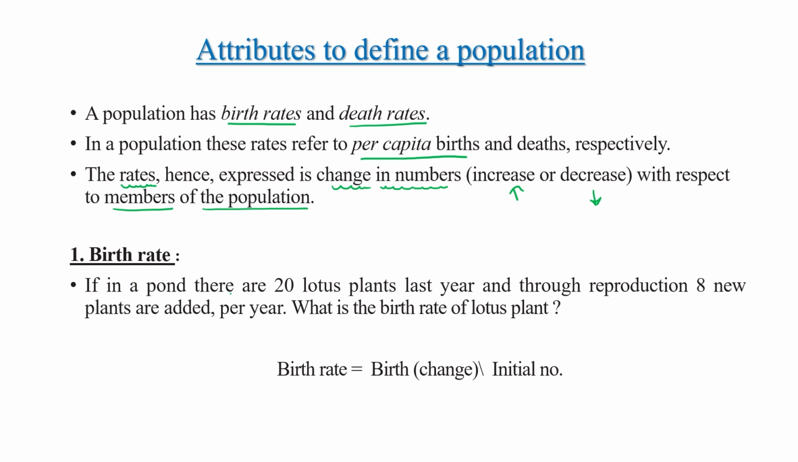Let's understand the term rate with an example. If in a pond there were 20 lotus plants last year, and through reproduction 8 new plants are added per year, what is the birth rate of this lotus population? For birth rate, we just put change in birth divided by initial number. This is how we can very quickly calculate the birth rate.